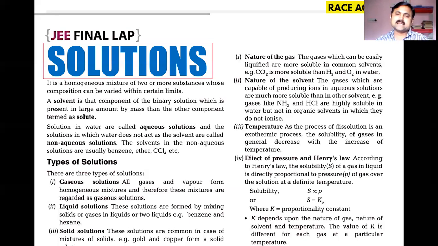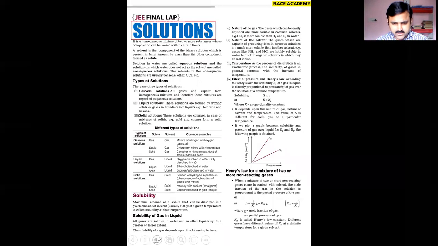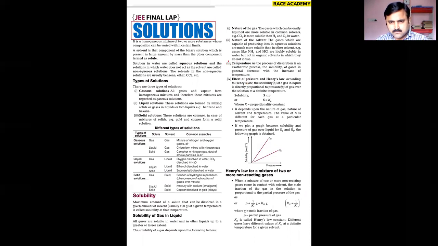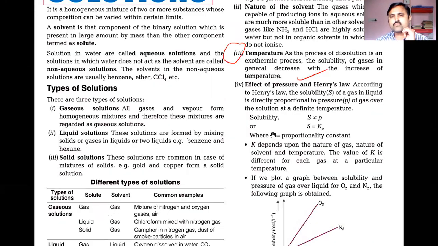This is the most important point to be noticed here: temperature plays a vital role. As you know, the process of dissolution is exothermic, and the solubility of gases in general decreases with increase in temperature.